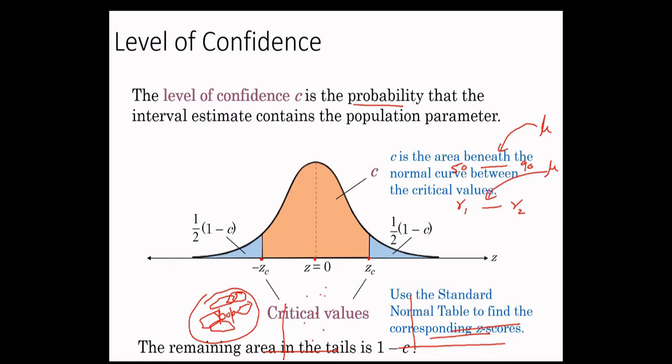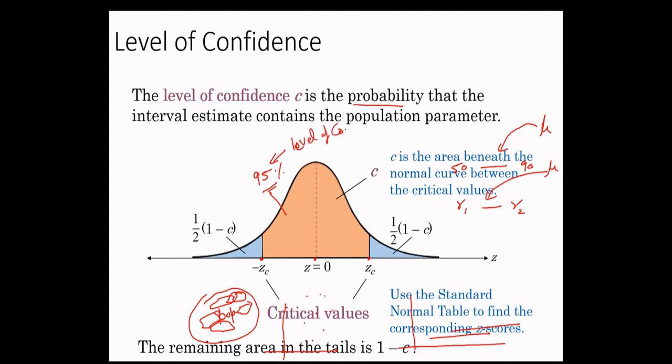Now, what is this critical value? Suppose we want to compute the confidence interval for achieving a 95% confidence level. So what is this value 95%? This is the level of confidence.